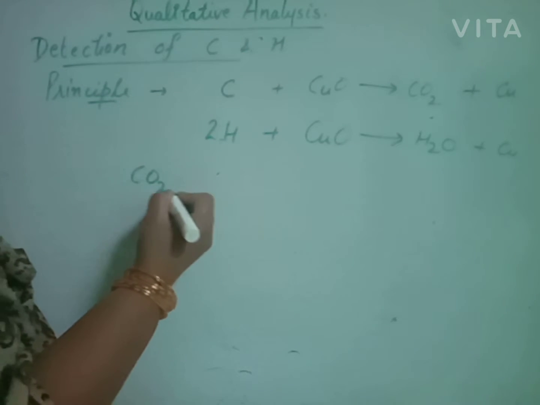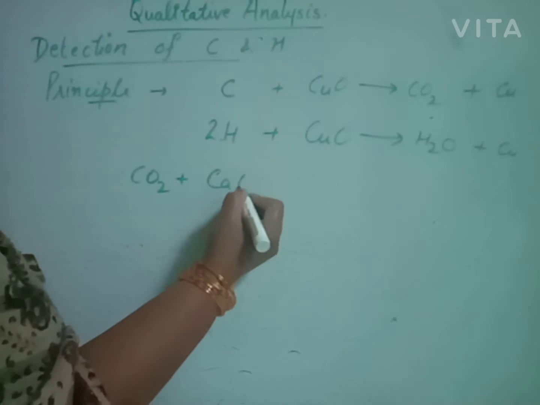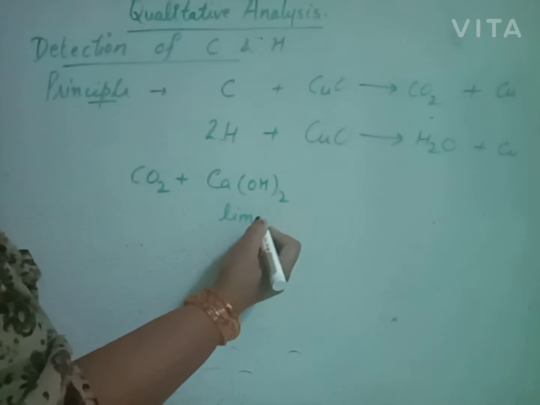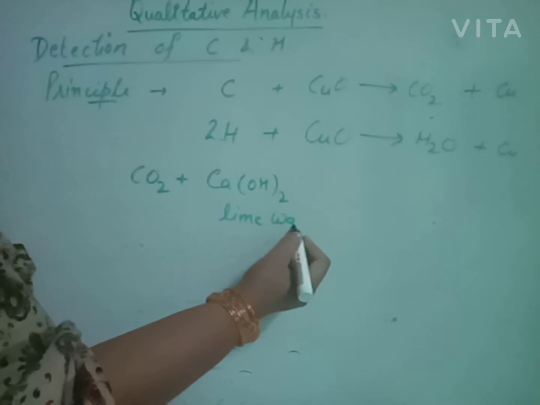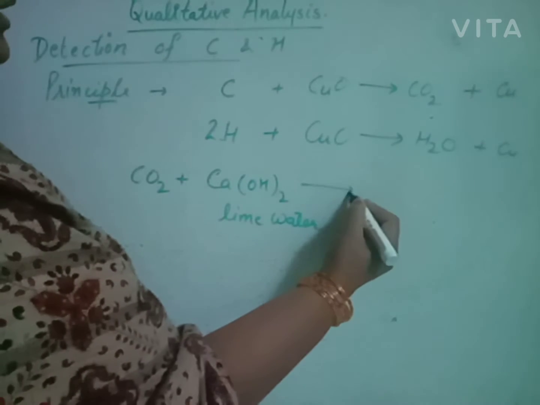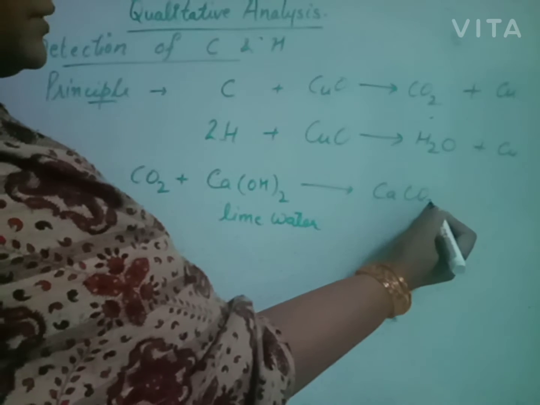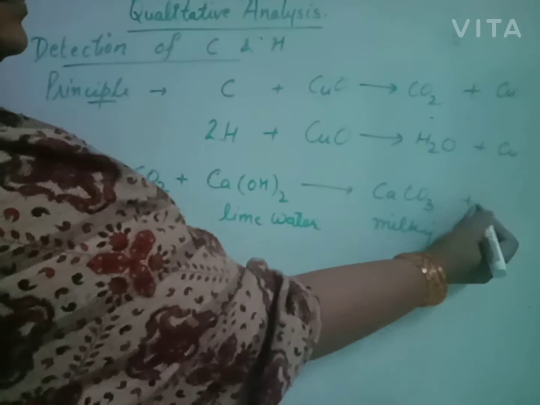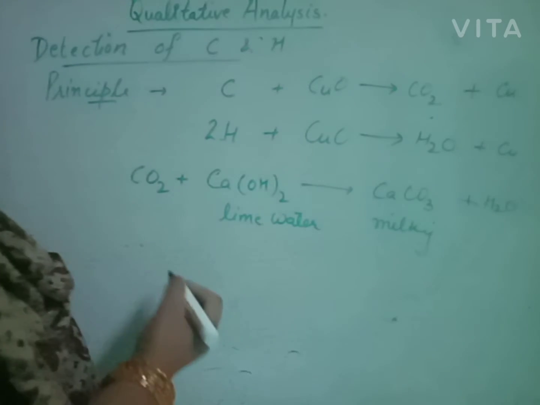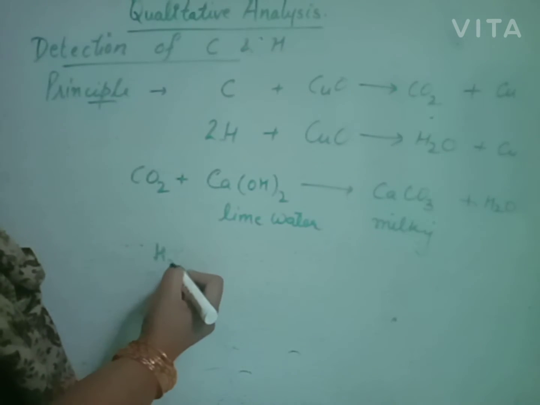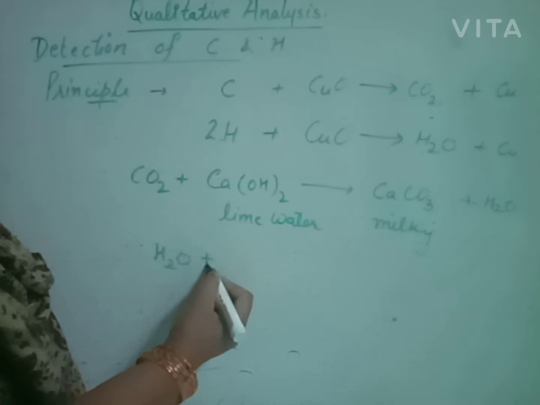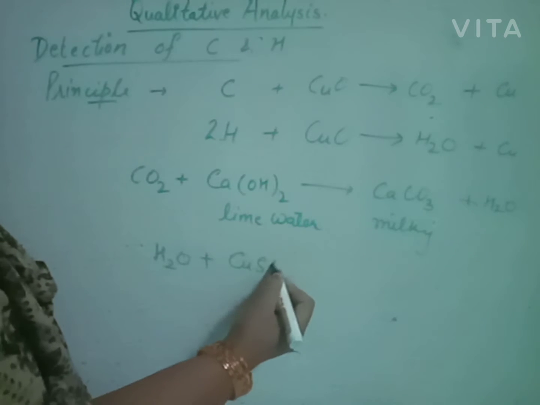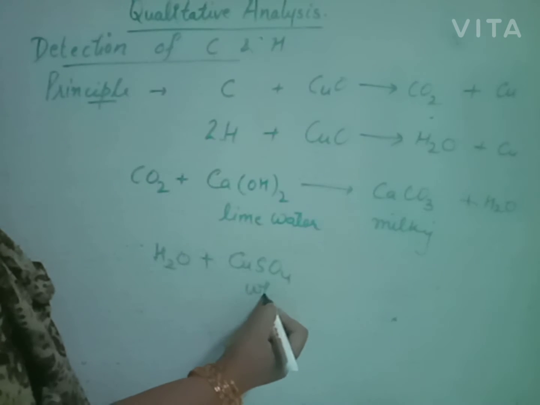Carbon dioxide turns lime water milky. It is the formula of lime water. If carbon dioxide is formed, it turns lime water milky due to formation of calcium carbonate. Clear? And water is detected by passing the water vapors through anhydrous copper sulfate, which is white in color.